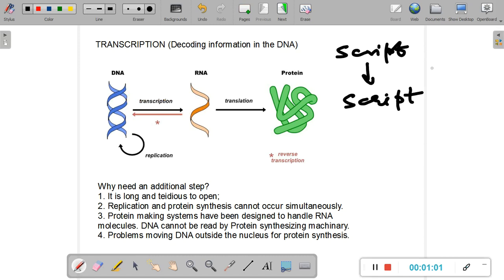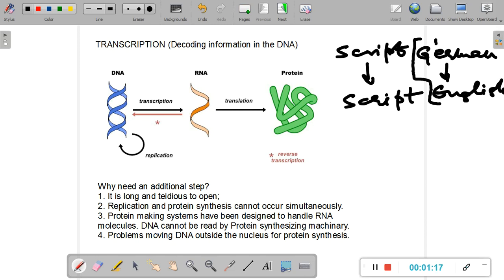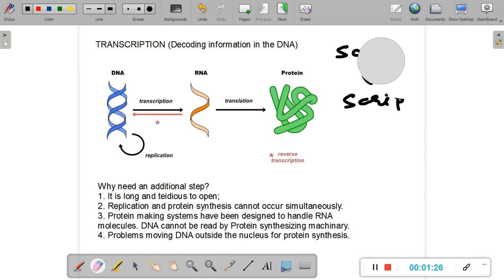So let us say you don't understand German, and so you bring in a translator and you ask him to convert the German script into English, and this process of conversion of a script of German into English is called transcription. So basically making something which is unreadable into a readable content is called transcription. So the cellular machinery cannot read DNA directly. DNA cannot be read directly.